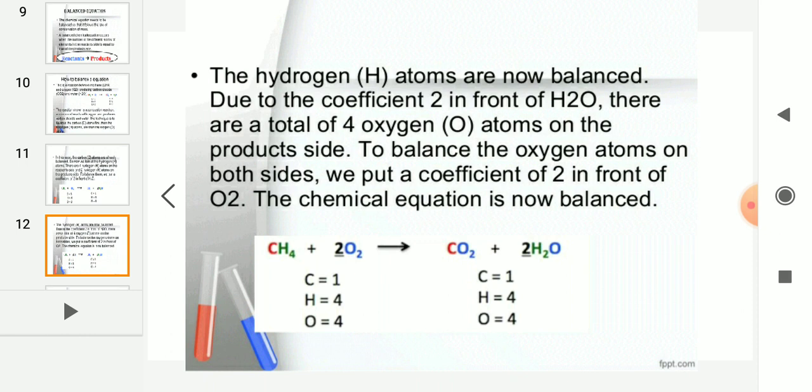CH4 plus 2O2 gives rise to CO2 plus 2H2O. So now see the balancing of all the atoms. Carbon both the sides 1, and hydrogen both the sides 4, and oxygen also both the sides 4. Now this is a balanced chemical equation.